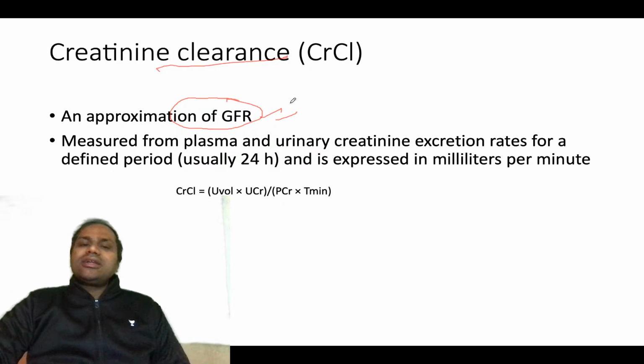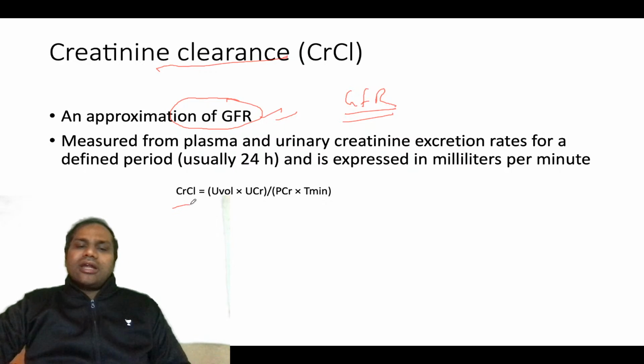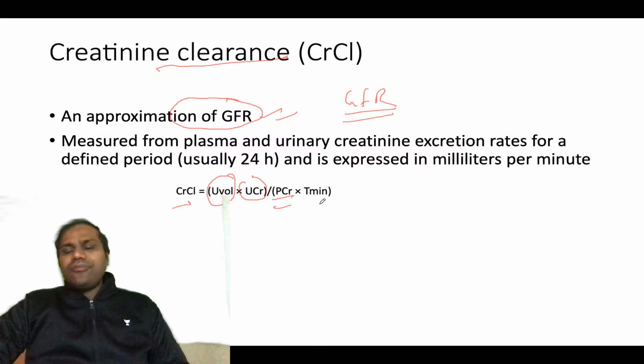Okay, you will be given a question on creatinine clearance, asking you to measure GFR, where you will be given the value of plasma creatinine, the value of urine creatinine, and the value of complete urine. Creatinine clearance is basically urine volume into urine creatinine divided by plasma creatinine into time in minutes.